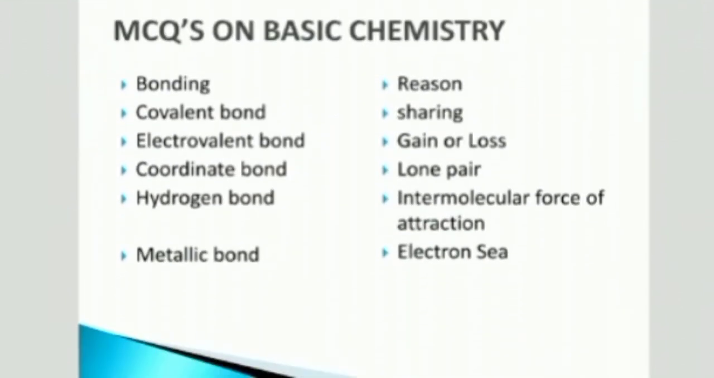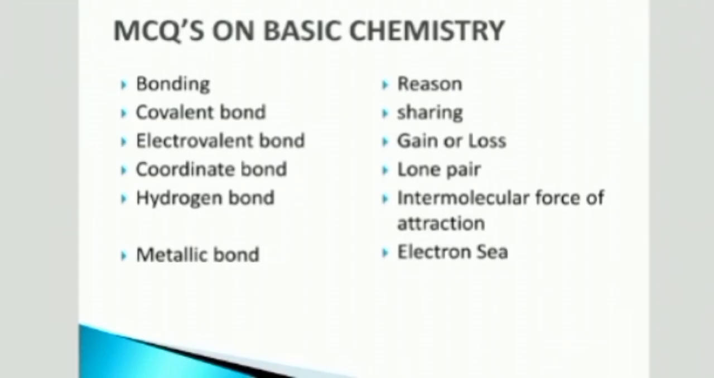Here is some collective information for you. Bond and keyword. If there is the word sharing in the question, then there must be a covalent bond. If there is gain or loss or a transfer of electrons, then there is an electrovalent bond, also called an ionic bond.